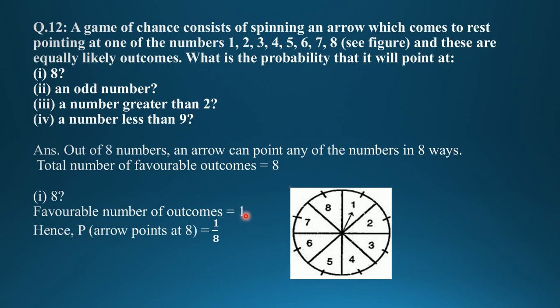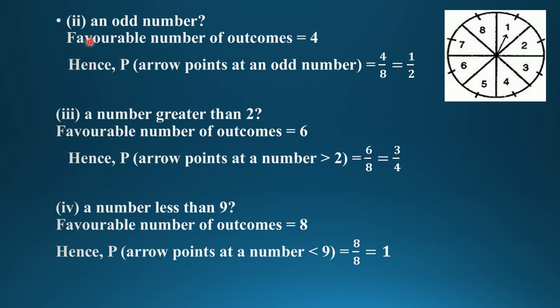Therefore, the favorable outcome for 8 is 1, total possible outcomes 8, so 1 upon 8. Now second, an odd number. Again, how many odd numbers are there? 1, 3, 5, 7. The 4 odd numbers are there on the spinner. Therefore, the probability of the arrow pointing at an odd number is 4 upon 8, which is 1 upon 2.